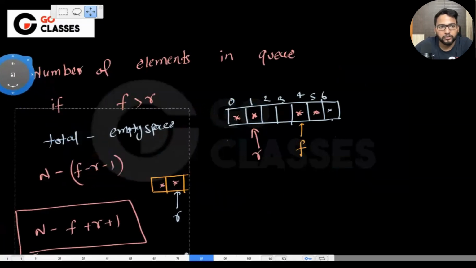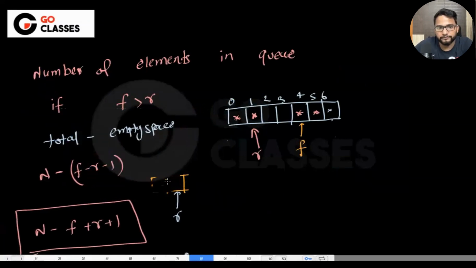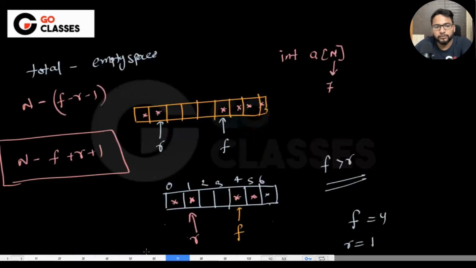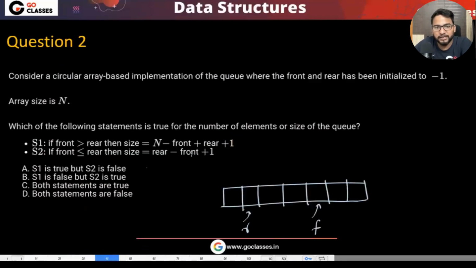Yeah. So I think this will work. Total minus empty space is the answer. And here the empty space seems to be this. So n minus f plus r plus 1 should be the answer, right? So size is n minus f plus r plus 1. Yeah. So I think if front is greater than rear, then this should work.